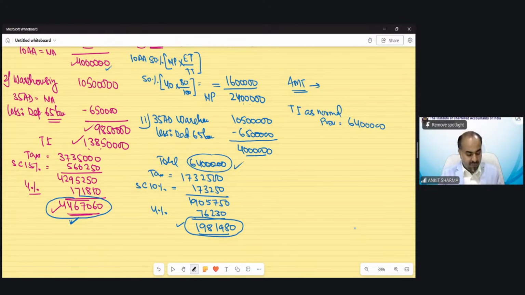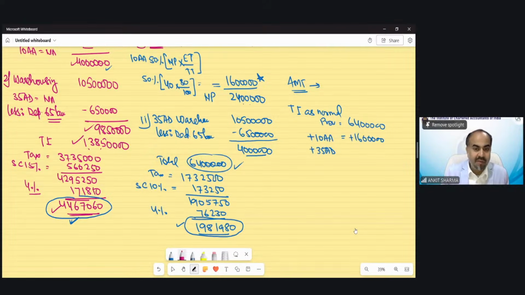Now for the purpose of calculation, we have to disallow or take the benefit of section 10AA deduction. How much was the section 10AA deduction? It was 16 lakh. So I have to add back 16 lakh rupees as section 10AA, and 35 AD benefit also need not to be given in this case. So 35 AD benefit of 65 lakh rupees we have to add back.